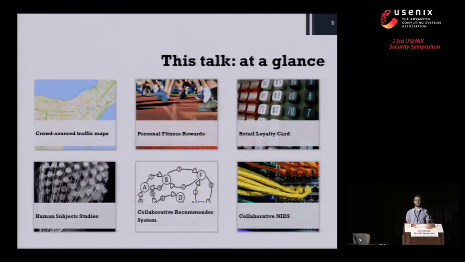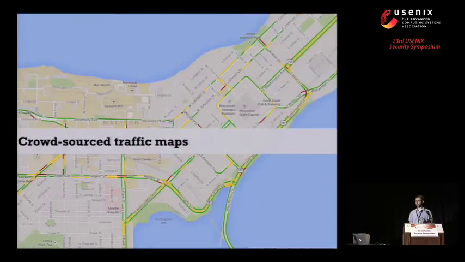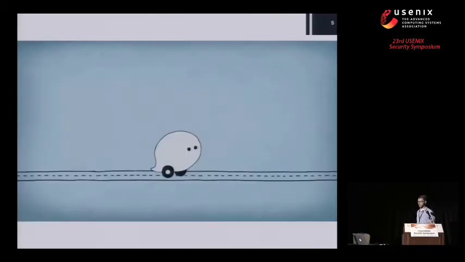And we implemented 6 applications in zee-not, and the goal here was to sort of look for things that have a really broad appeal, but also illustrate this tension between privacy and integrity that zero-knowledge proofs can help out with. So we looked at applications like a crowdsourced traffic map, retail loyalty cards, collaborative recommendation systems, and things like that. And now we can take a closer look at one of those applications, specifically crowdsourced traffic maps.